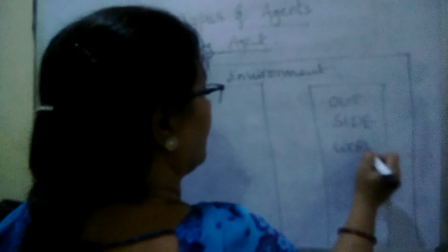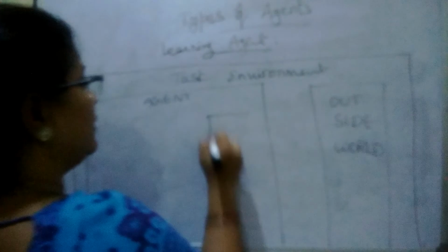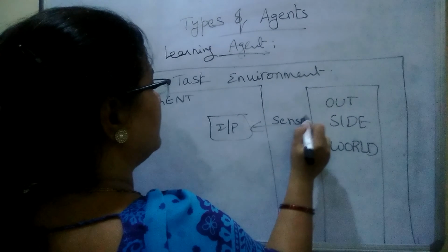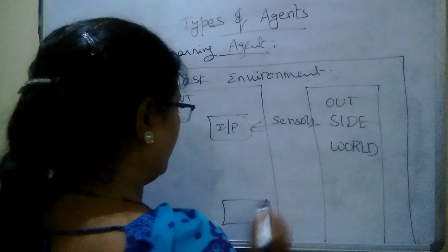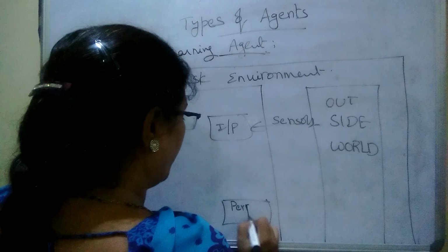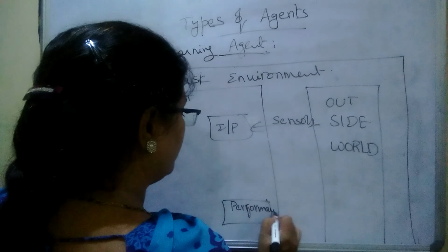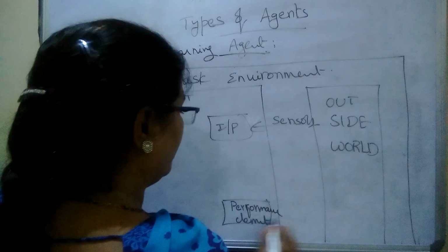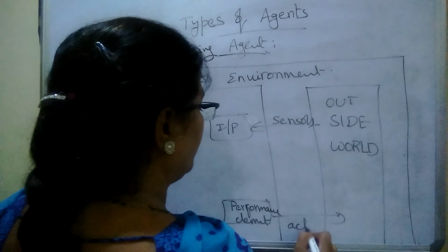So this is the agent and this is the outside world. The agent takes the input through sensors and generates the actions by the performance element, actions through actuators.